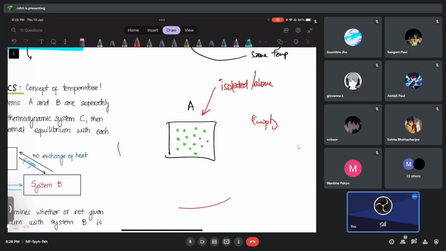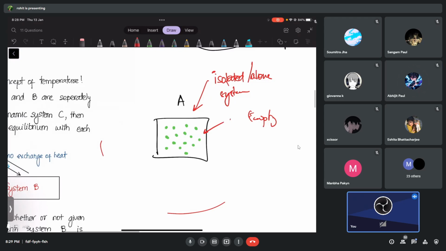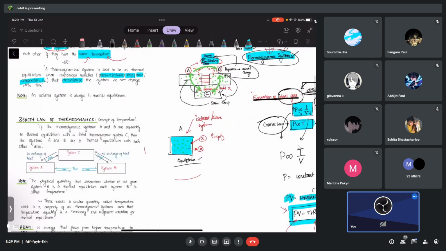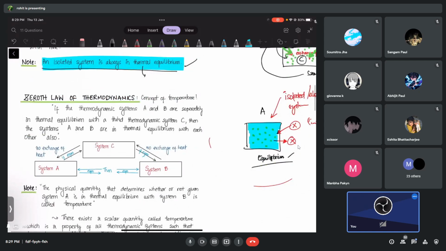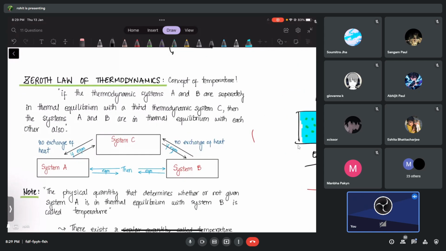So now you think and tell me, can this system gain heat from anywhere? It cannot gain heat. Can it lose heat? It cannot lose heat, because it cannot do anything. So does its temperature change? Temperature cannot change, pressure cannot change; nothing can change for this system. Will its properties change? They will not change. So can I call it an equilibrium? This system is in equilibrium. That's why this short note is written here. Now the Zeroth law is very easy, not very difficult.